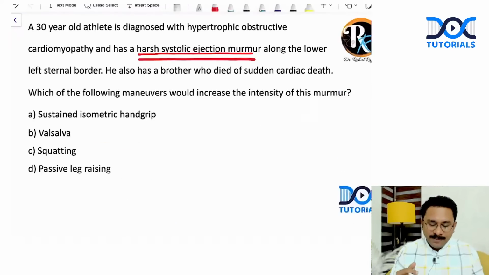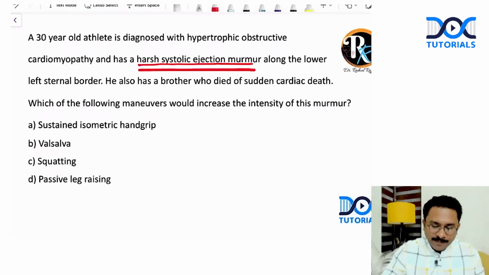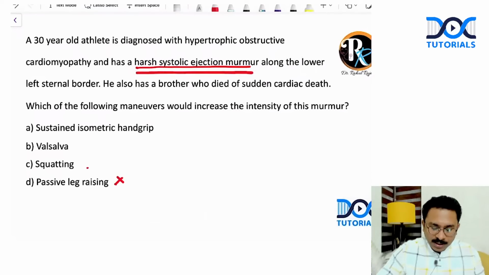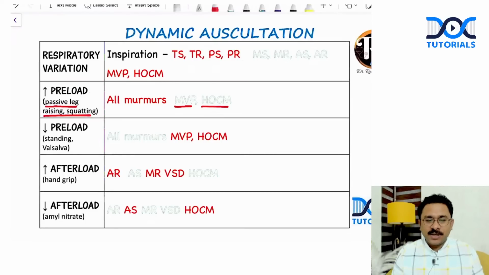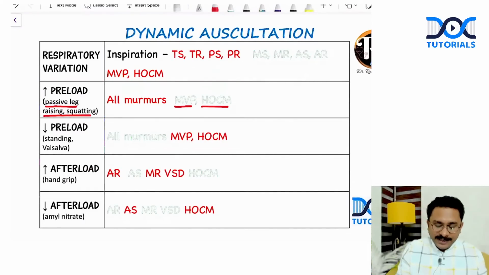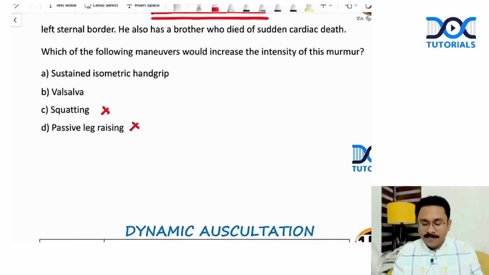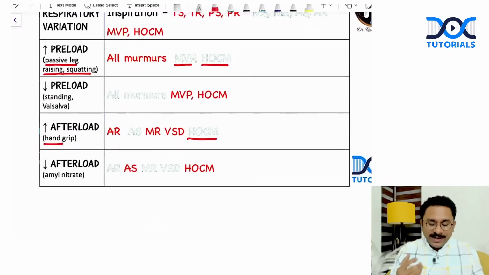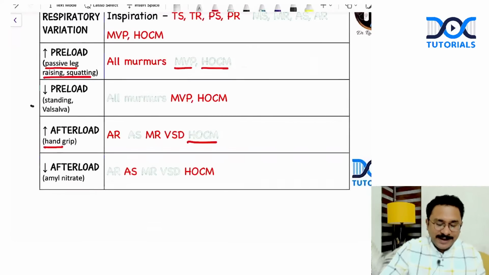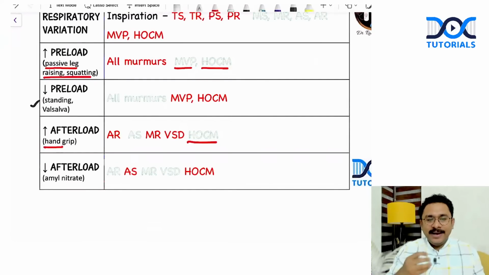So you can see that passive leg raising and squatting, I'm already eliminating those options because they are going to decrease the intensity of the hypertrophic obstructive cardiomyopathy murmur. And you can see that hand grip, isometric hand grip, is again decreasing the intensity of the HOCM murmur, which is why I'm eliminating that option as well. Now, what about Valsalva? Valsalva as well as standing will decrease the preload, and hence it will increase the intensity of the HOCM murmur. Very, very important.